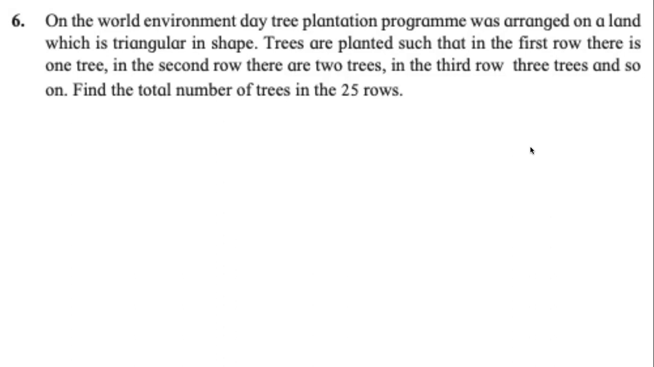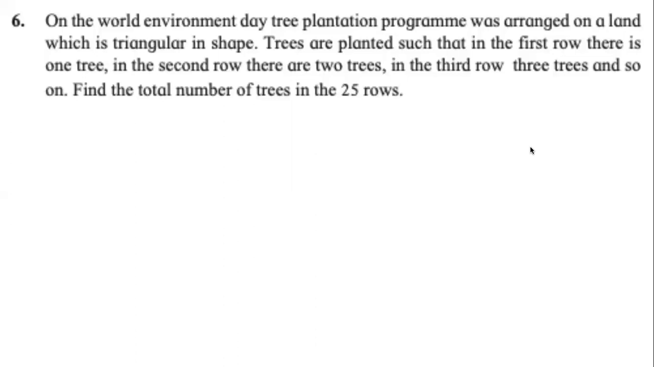So trees are planted such that in the first row, there is one tree. In the second row, there are 2 trees. In the third row, there are 3 trees. If I ask you how many trees are there in the 10th row, what will be your answer? 10 trees. Very good. And how many trees will be there in the 25th row? 25 trees. Very good.